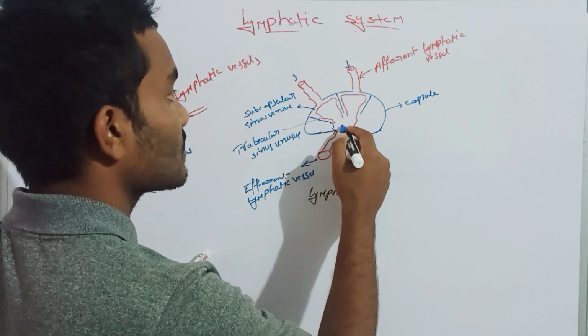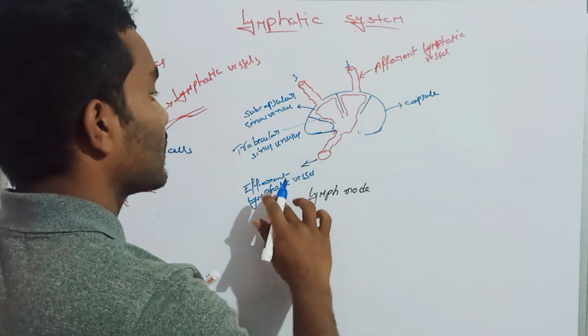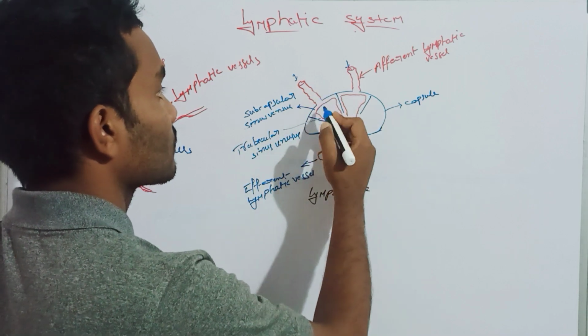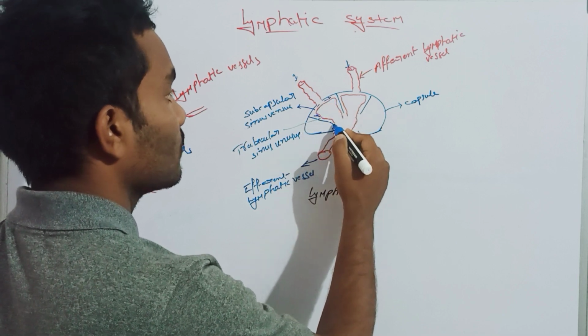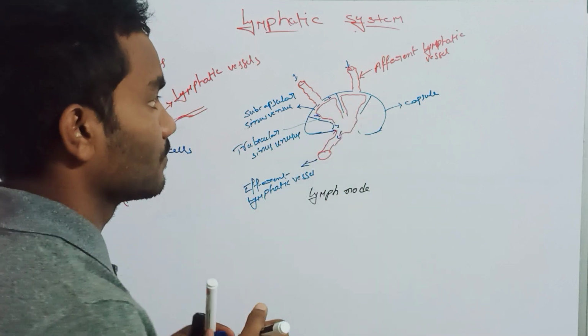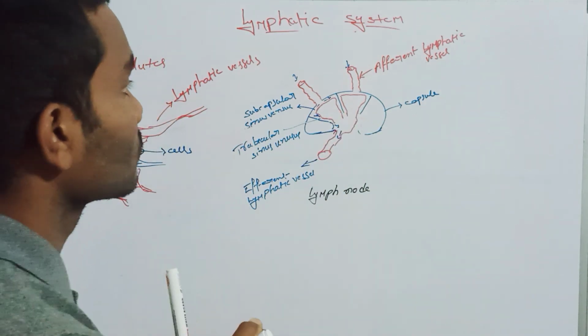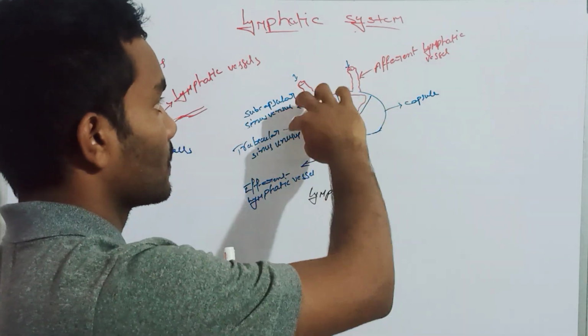Then into the medulla, then into the efferent lymphatic vessel. Medulla and efferent lymphatic vessels. Here only efferent lymphatic vessels, and that will be present in all of the lymph nodes.